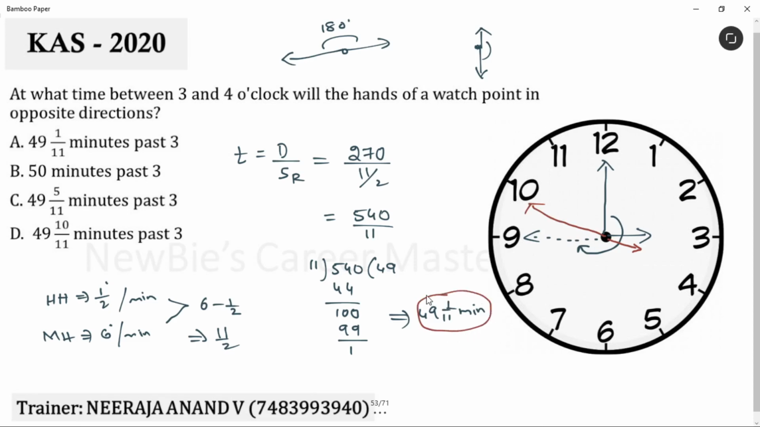49 and 1 by 11 minutes. Near the 50th minute, the straight line happens. Not at the 45th minute. Am I clear? You don't have to think about all this. Just keep the hour hand constant, and check the minute hand movement. 11 by 2 will give you the proper answer. Simple technique. I hope you have understood the technique. So the answer is option A.